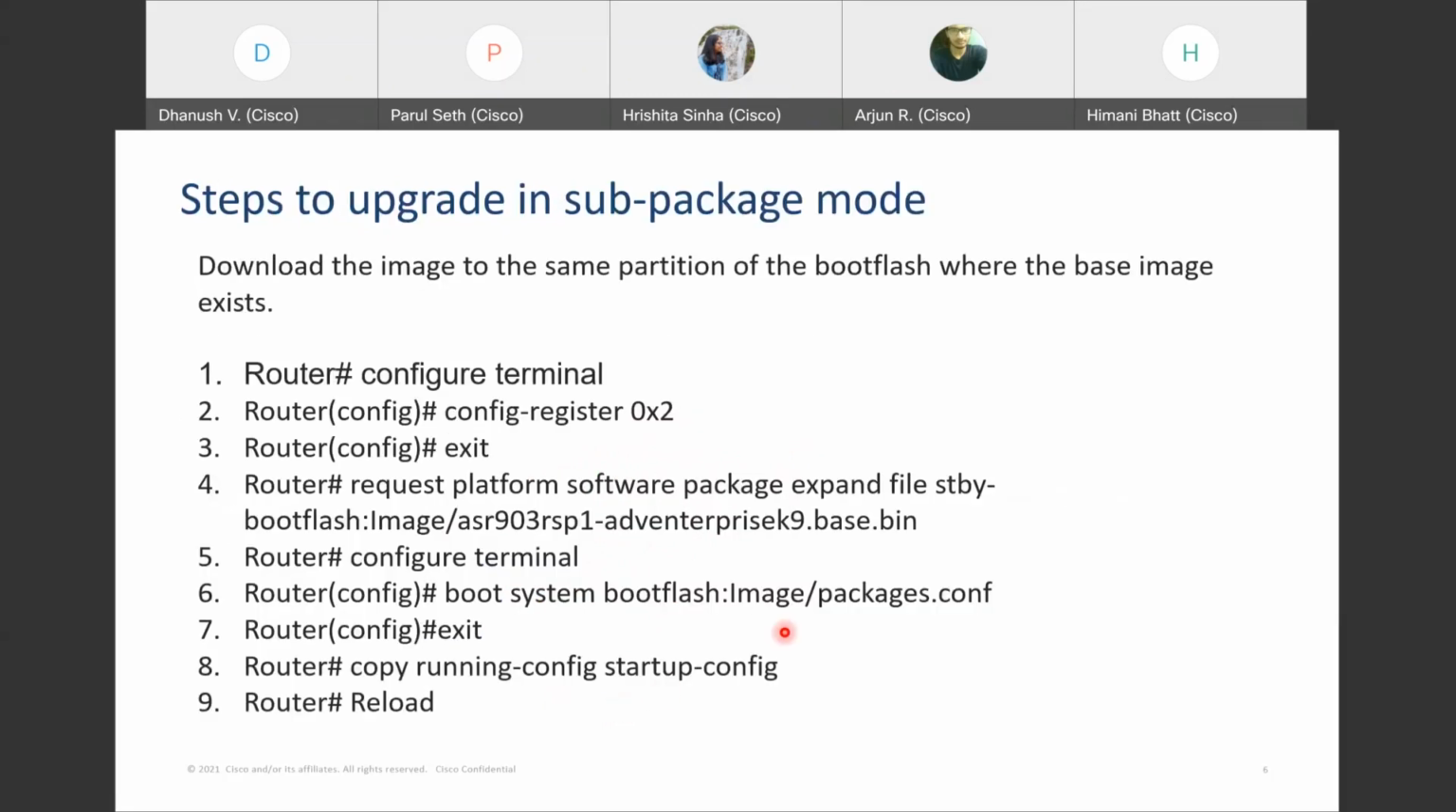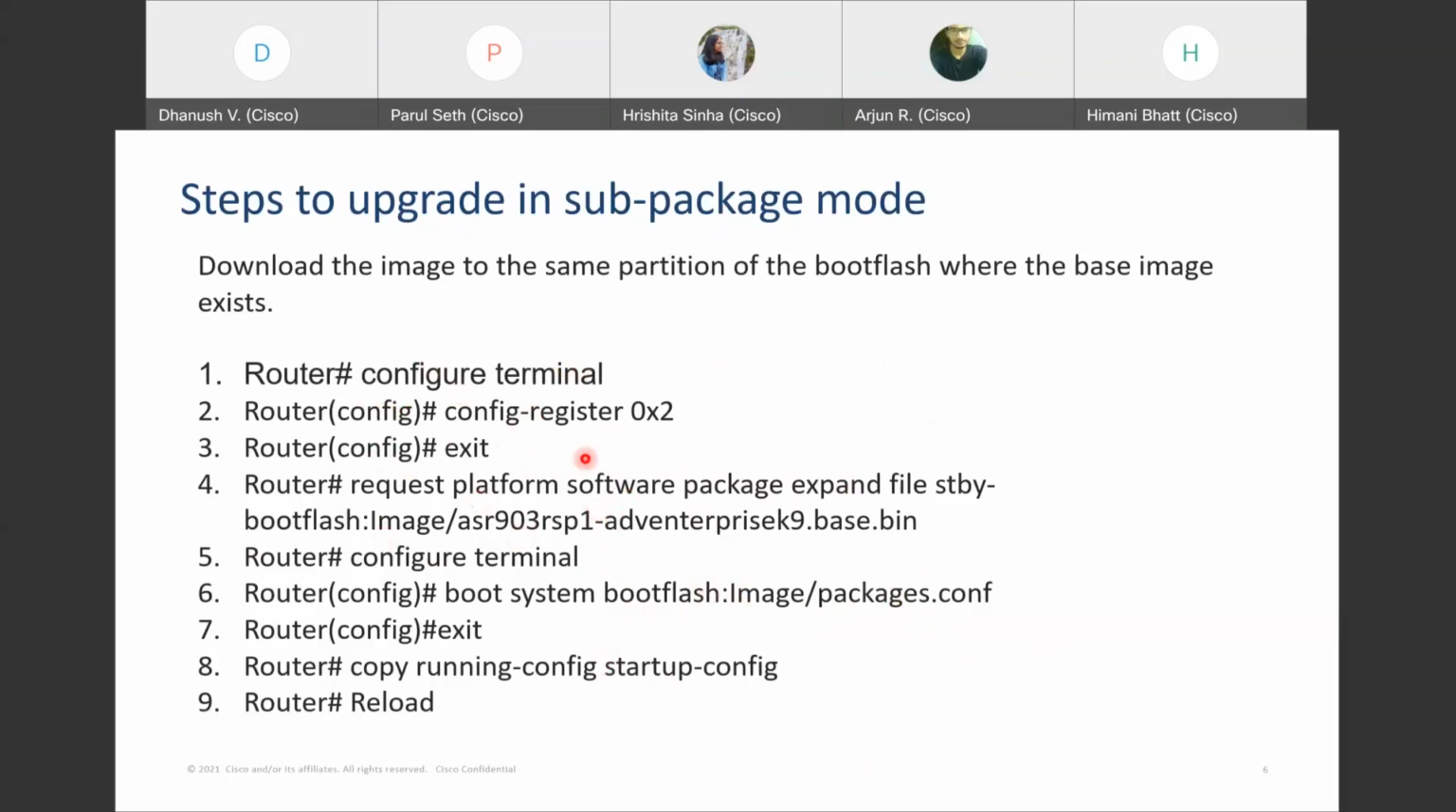Okay, so there are two steps. One thing you can do is the normal upgrade that we did yesterday, and then the second one is ISSU, that is in-service software upgrade. For 900 series, there are two types of packages that we know. One is the consolidated package that we run with a single package name, and then various other packages. This is in order to upgrade using the sub package mode.